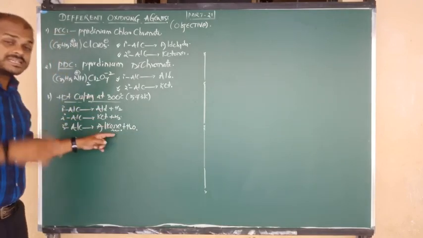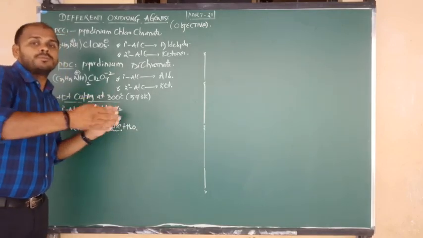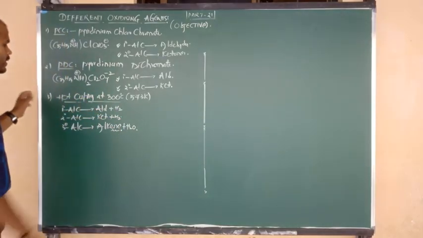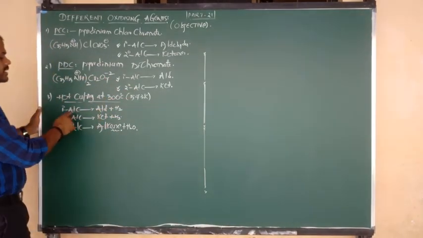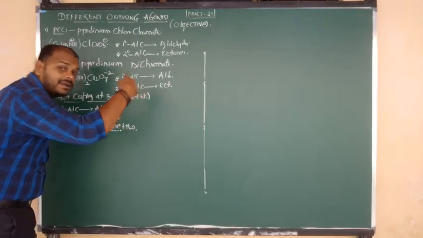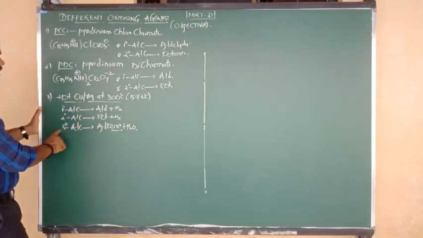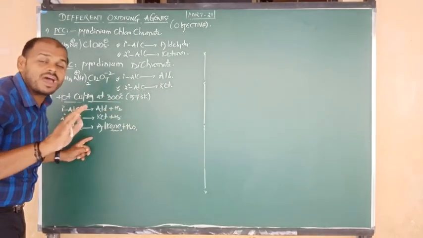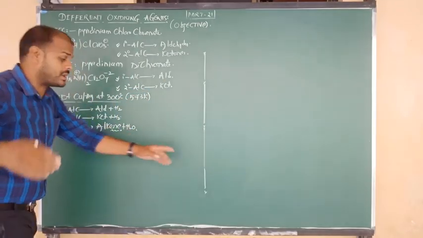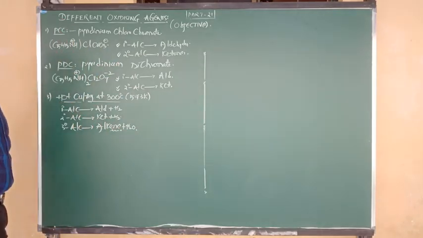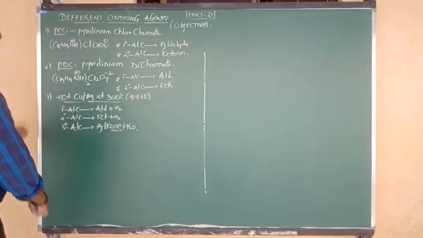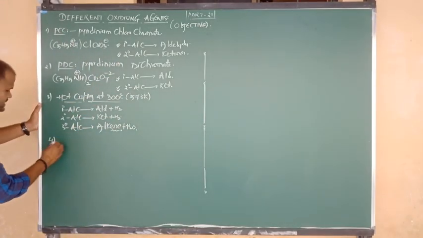I have already explained this, beta, that's why I am going somewhat fast. You know very well: primary alcohols upon catalytic dehydrogenation give aldehydes, and secondary alcohols upon catalytic dehydrogenation give ketones. But tertiary alcohols do not undergo catalytic dehydrogenation; they undergo catalytic dehydration, and form alkene as the product. Good. Let us go to the fourth oxidizing agent.